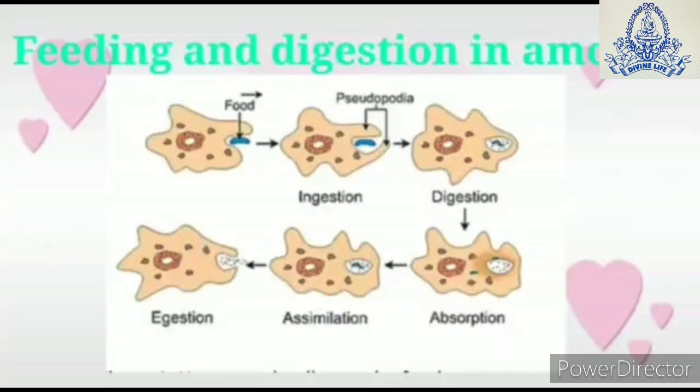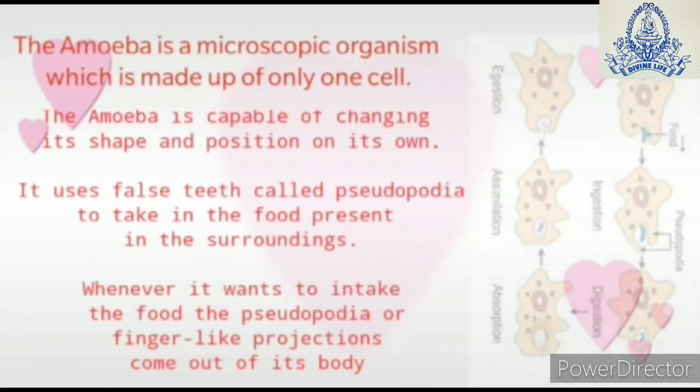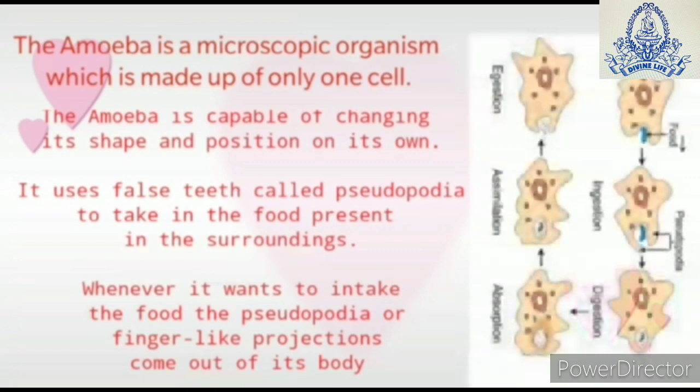Amoeba is a single-celled organism which we cannot see with the naked eye, but it is a microscopic animal which is usually present in ponds. Amoeba is capable of changing its position and shape on its own. As you can see in the diagram, it is not of a fixed shape, but its shape keeps on changing on its own. These outgrowth projection-like things are called pseudopodia. Pseudo means false and podia means leg. These help amoeba to move and also to engulf its food.